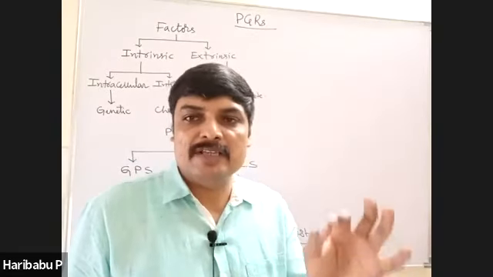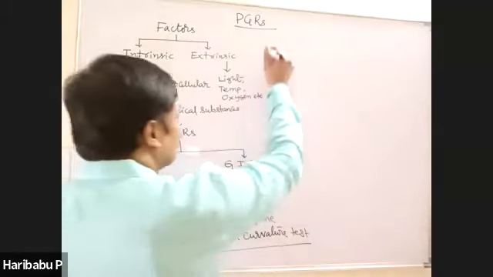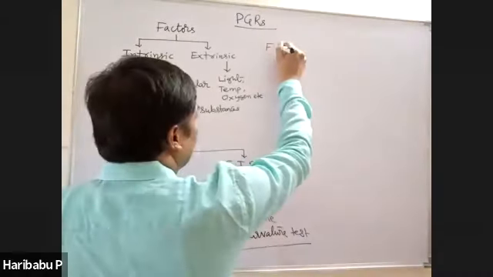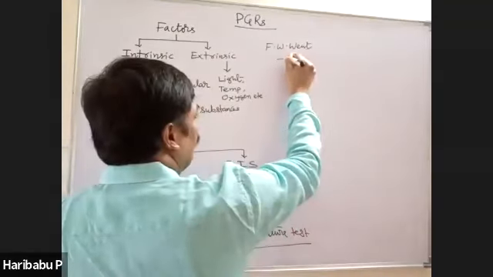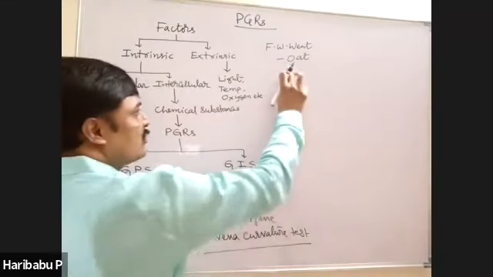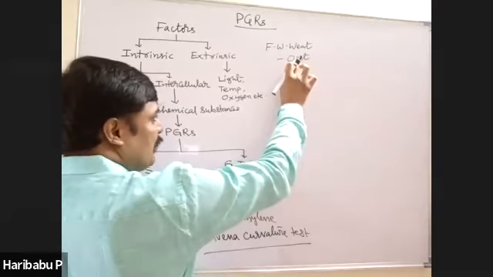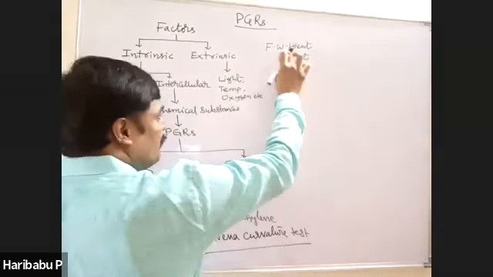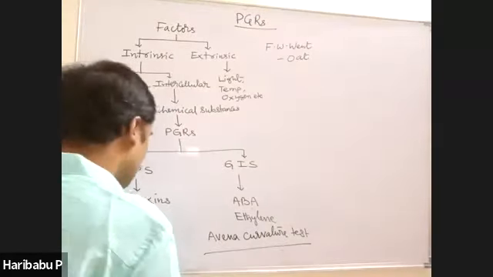Avena curvature test. And auxins were first isolated by F.W. Went from oat coleoptiles. Avena sativa is the botanical name of oat. From the coleoptiles of this plant, F.W. Went first discovered auxin.